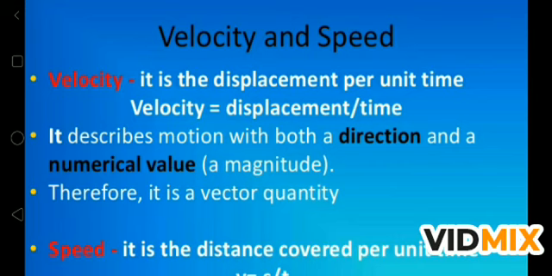Now, what is velocity and speed? The very important point is, velocity is a vector quantity and speed is a scalar quantity. So velocity is the displacement per unit time. Velocity is equal to displacement upon time, and it describes motion with both direction and numerical value. Means magnitude के साथ साथ direction की ज़रूरत भी है. We cannot only use magnitude to describe velocity. We have to use direction with numerical value to explain velocity, and it is a vector quantity.